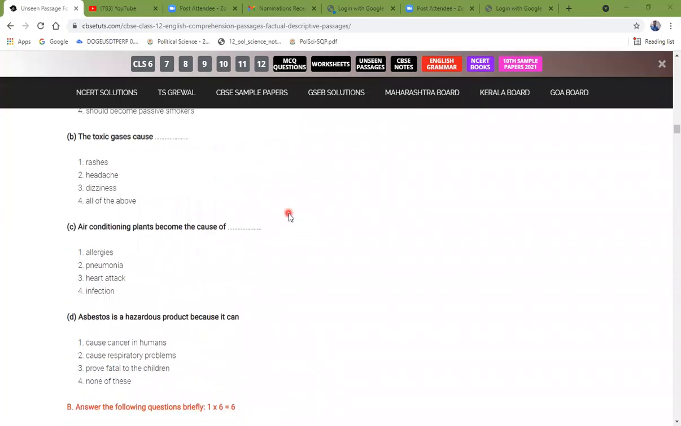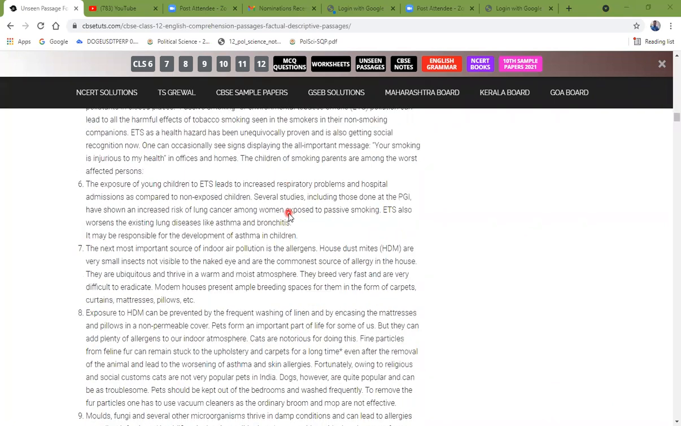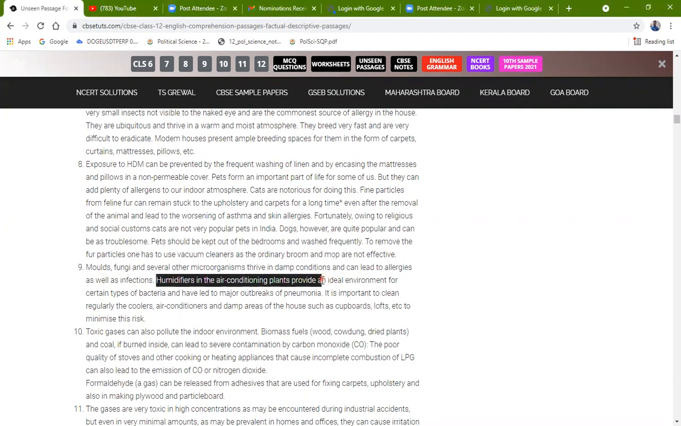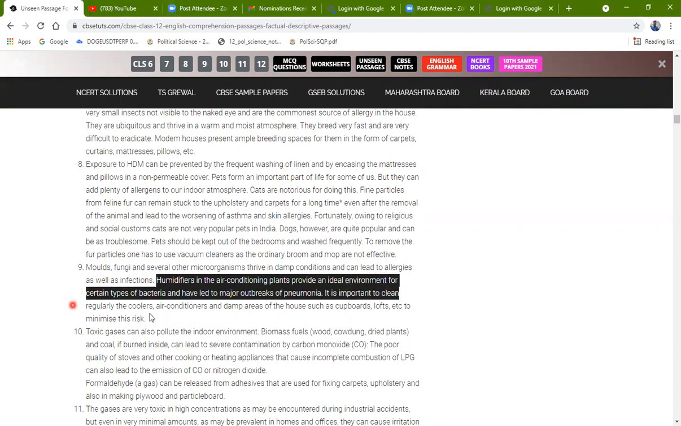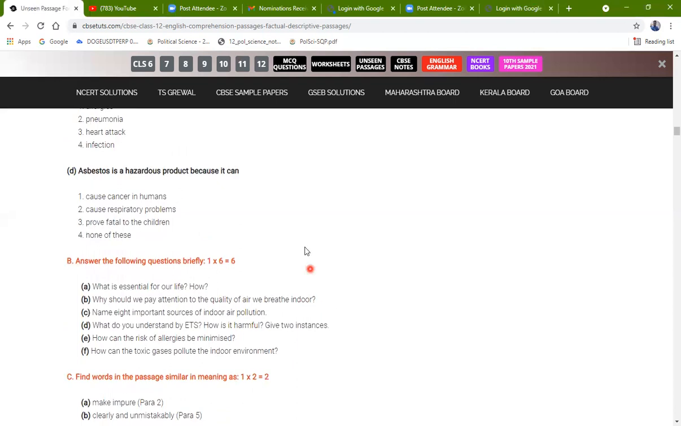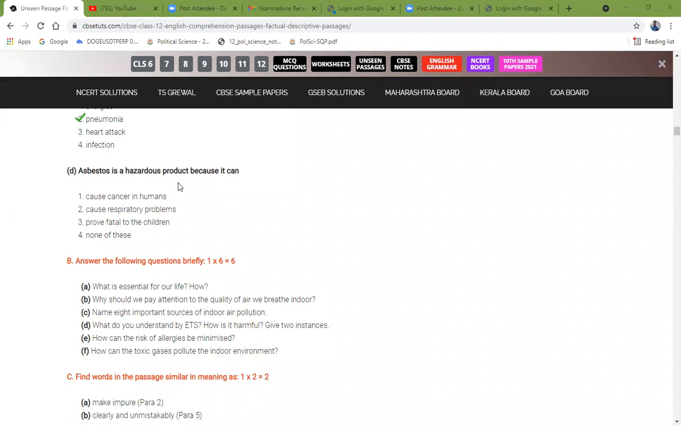If you're confused, let us take you back to the point which we studied just 2-3 minutes ago. Humidifiers and air conditioning plants provide an ideal environment for certain types of bacteria and have led to outbreaks of pneumonia. So the answer will be pneumonia. Asbestos is hazardous because it can cause cancer in humans.